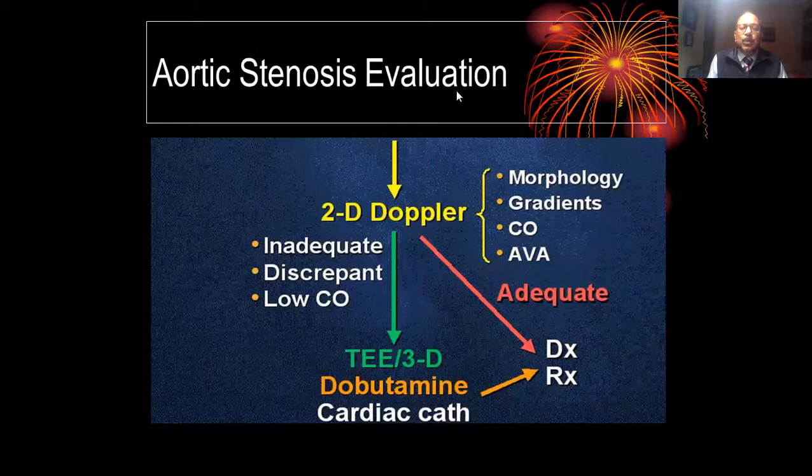This slide was presented by Mayo Clinic almost in 2000, so it's more than 20 years old, and they still talk of this. When we talk of morphology, we talk of gradient, cardiac output, and aortic valve area. Of course, cardiac output has to a large extent been modified to stroke volume as well as transvalvular flow rate.